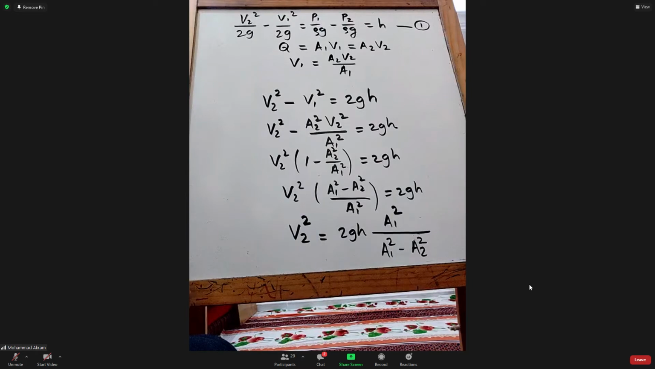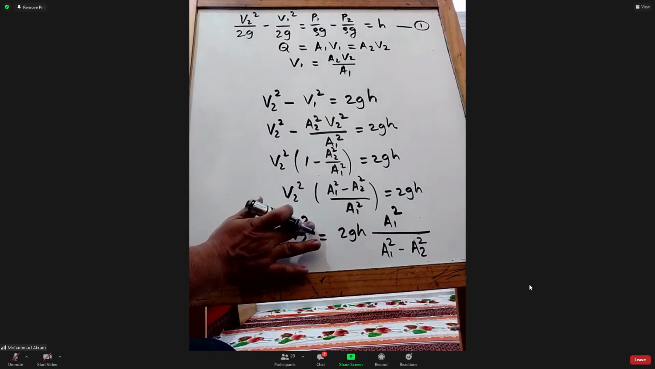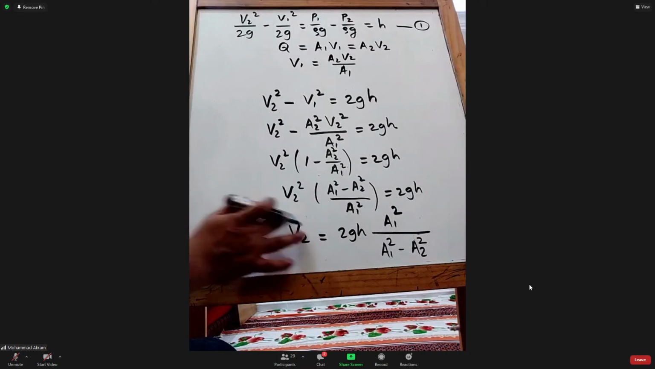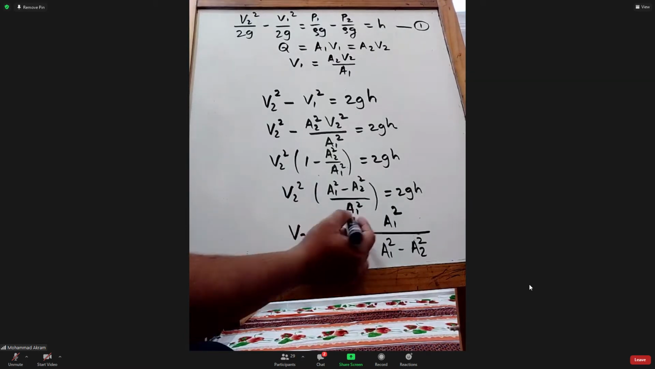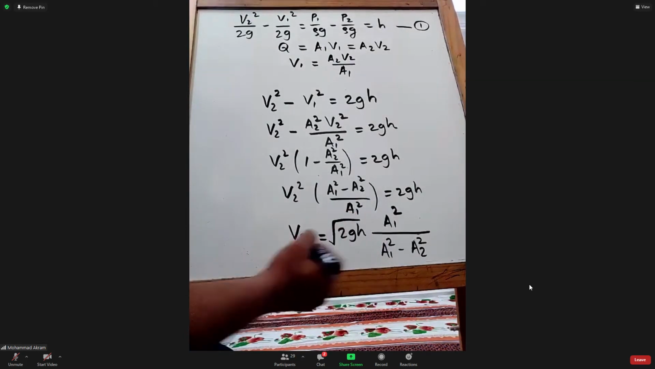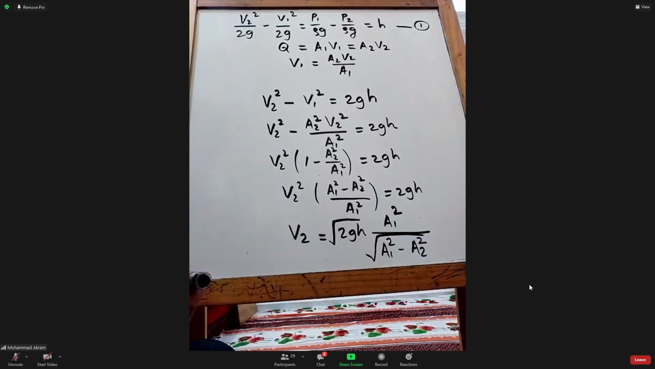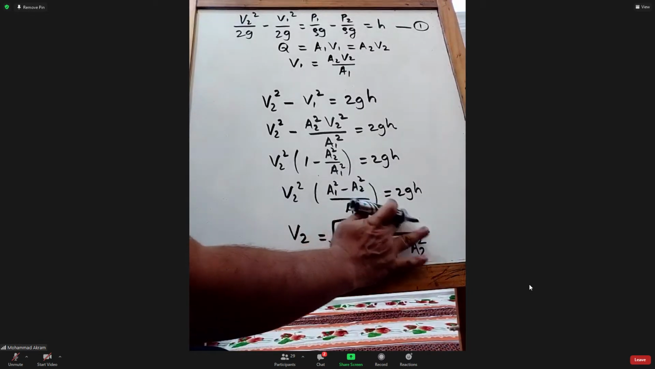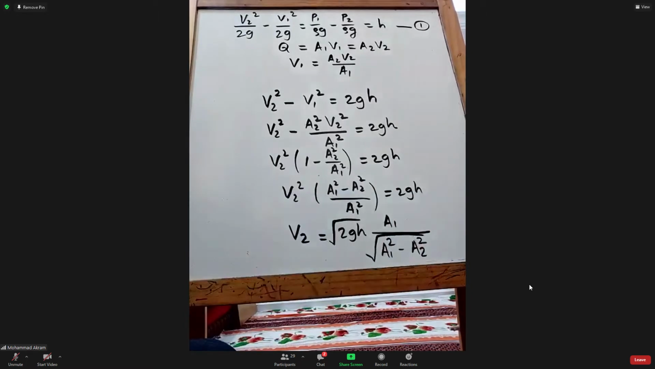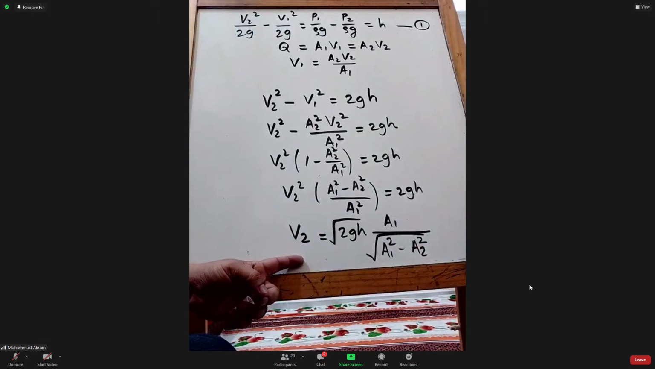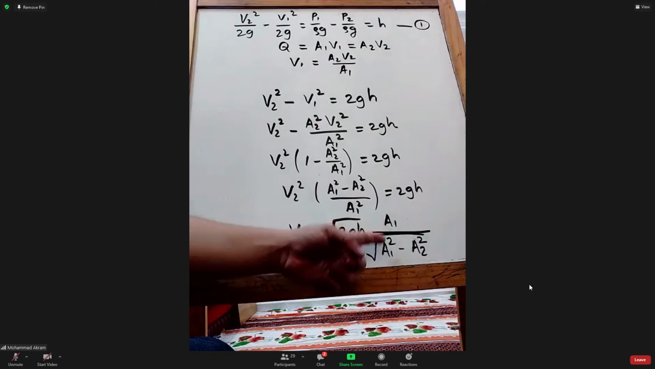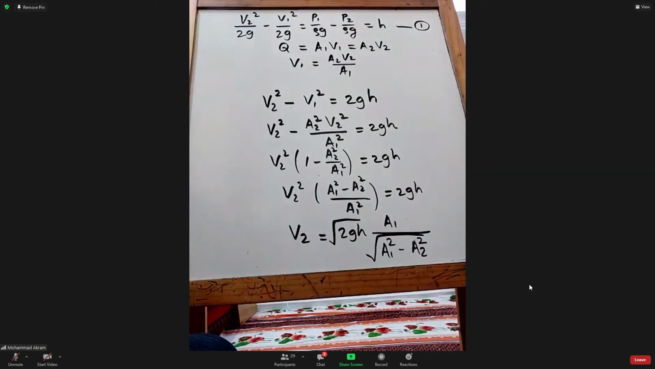Now I want to remove this square, so I should take the square root, right? If I take the square root, V2 will be equal to under root of 2GH, and here A1 square under the root, so I can just remove the square. So V2 is equal to A1 root 2GH divided by under root of A1 square minus A2 square.